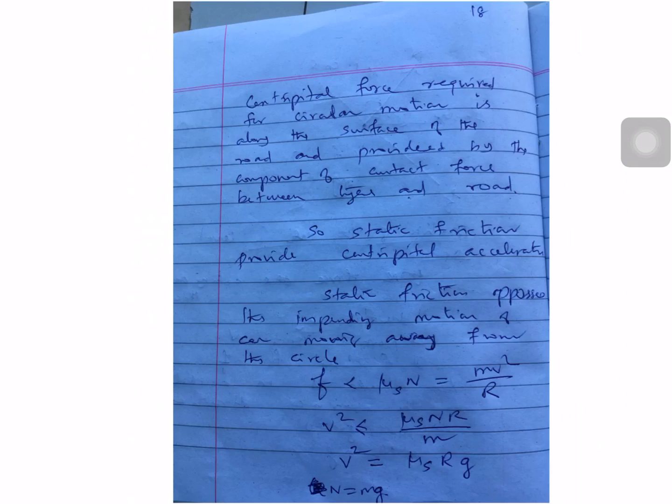So F is less than mu s n, which equals m v square by r. Finally, you can write v square from the relation. What is the v square? That is less than or equal to mu s n r by m, or v square equal to mu s r g, or v equal to square root of mu s r g, where n equal to mg.